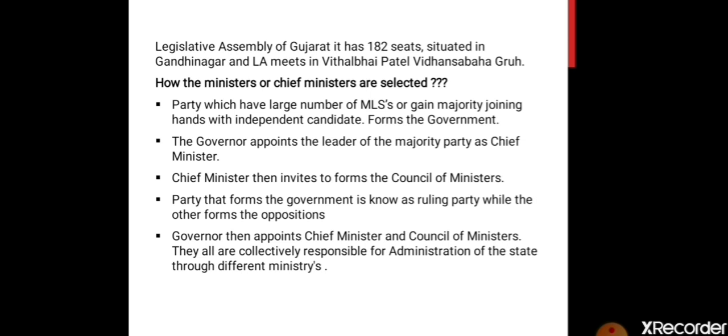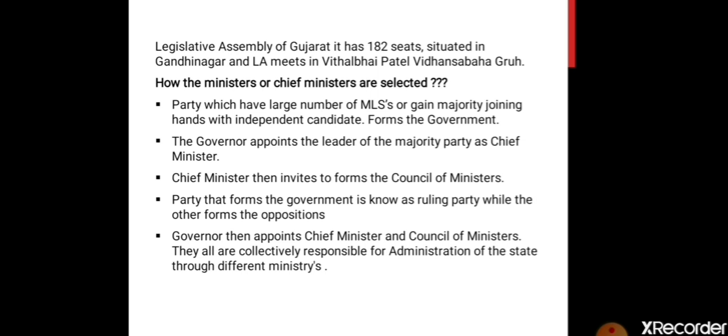So when many MLAs join hands together and show their majority to the governor, then they form the government. For example, in 182 seats, if a party has 160 or 170 MLAs together, that means they are in majority, so they will come and form the government.